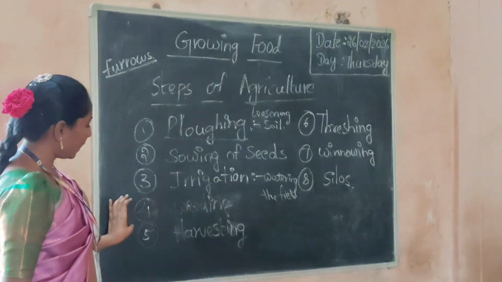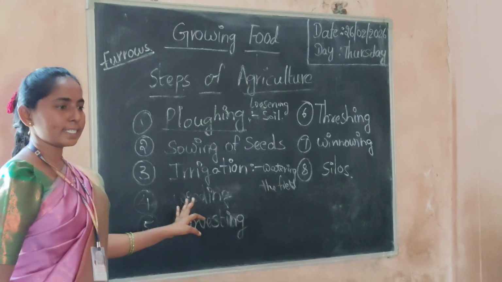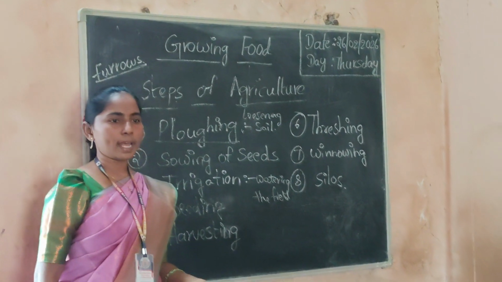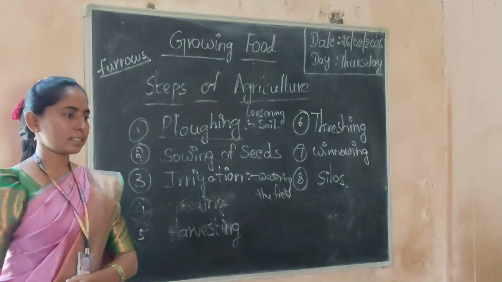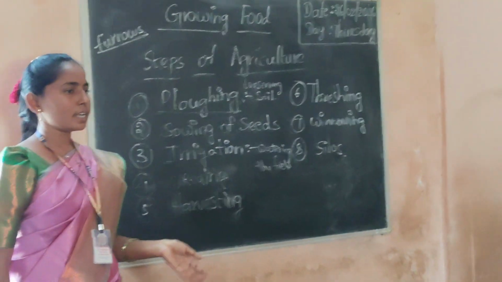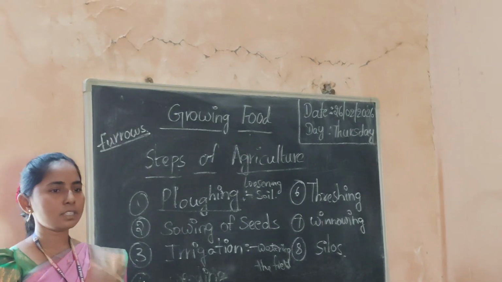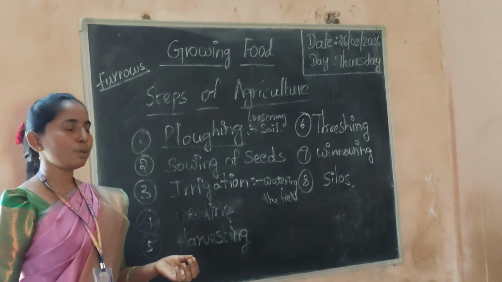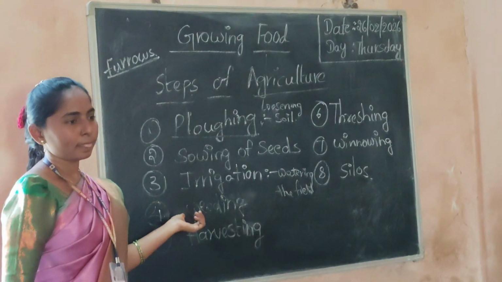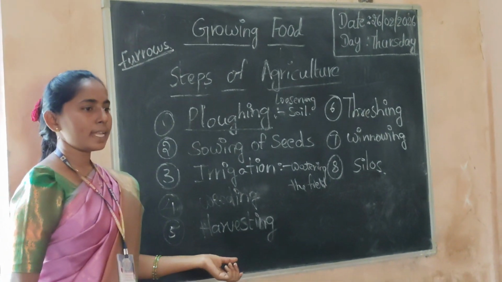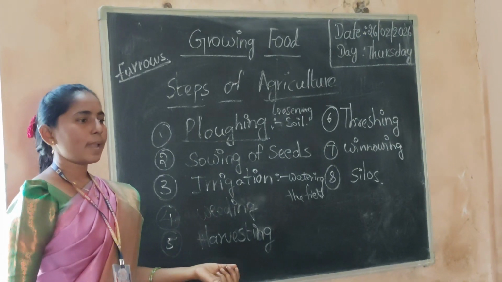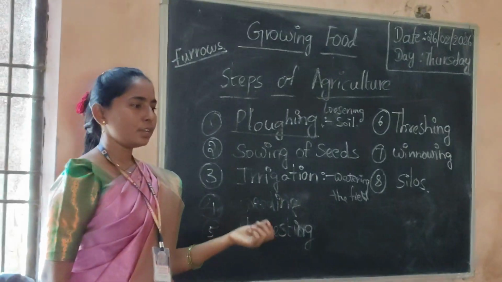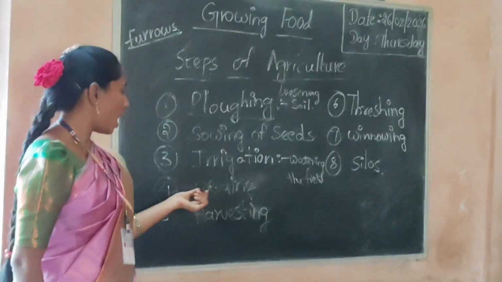Next, the second step is weeding. In crops, there are a number of useful plants and also non-useful plants. Yes or no? In a field, there are some useful plants and also non-useful plants. Unwanted or non-useful plants are known as weeds.